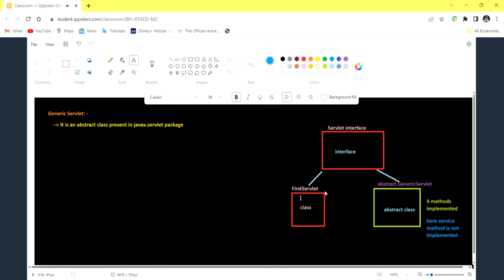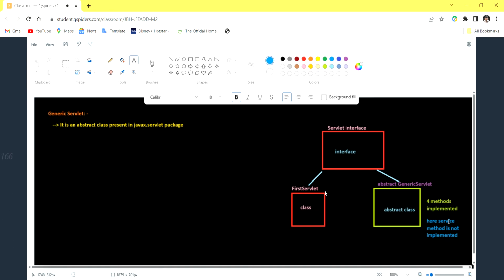Okay, so till now we were making a relationship between first servlet and the servlet interface. Now, whatever class we create, we are going to make a relationship with the generic servlet class. So now there is no need to implement all the four methods. In this abstract class, all four methods are implemented.